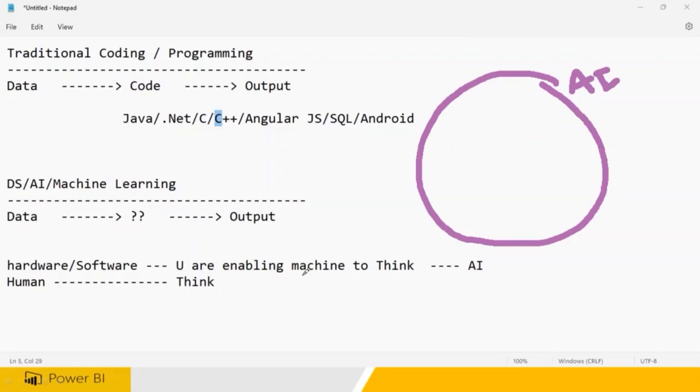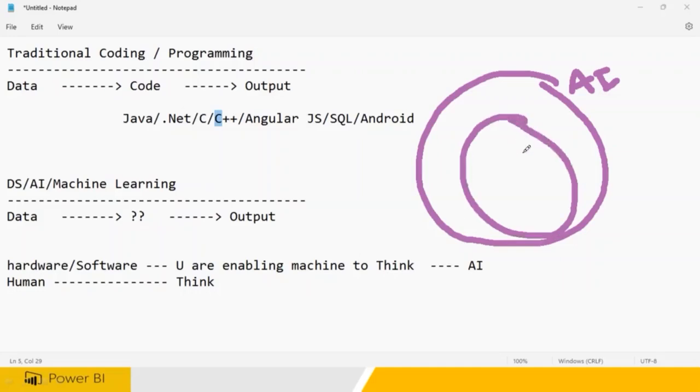You give the source, you give the destination, you switch on the car and you sleep in the car. No driver, automatically it is going to be driving. It is thinking where to apply the brake, where to take a left turn, a right turn, everything is happening. That is because of artificial intelligence. Artificial intelligence enables the machine to think.